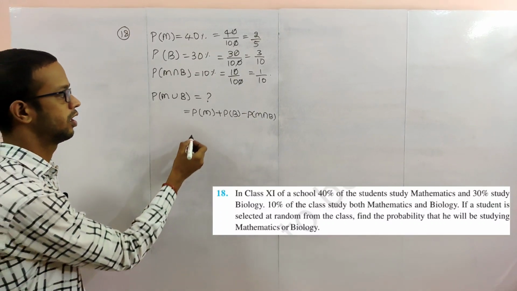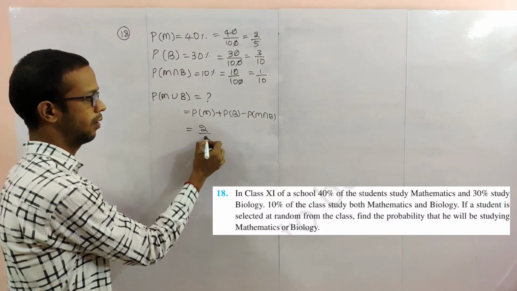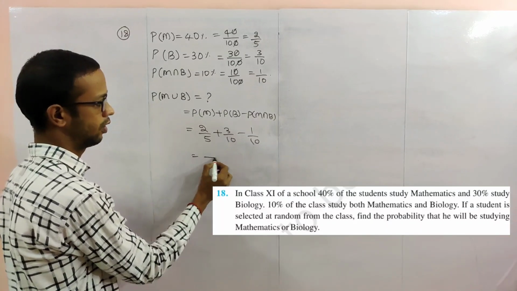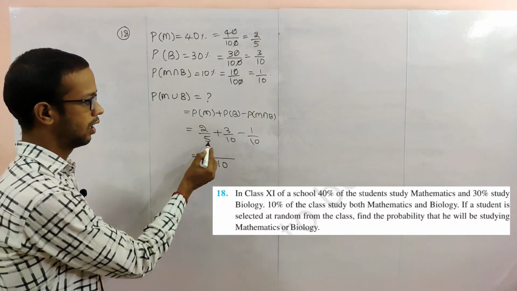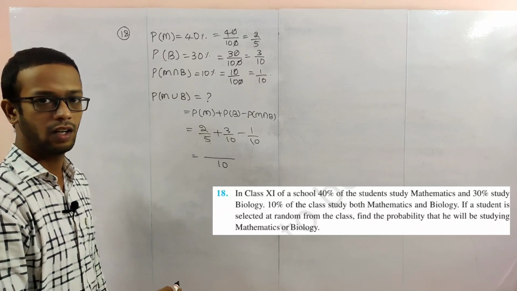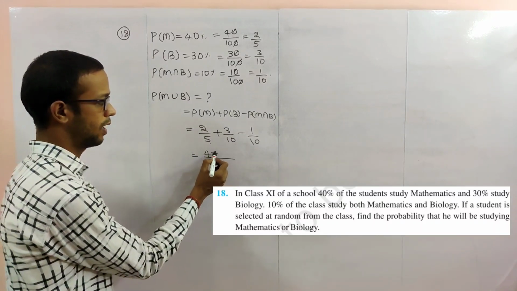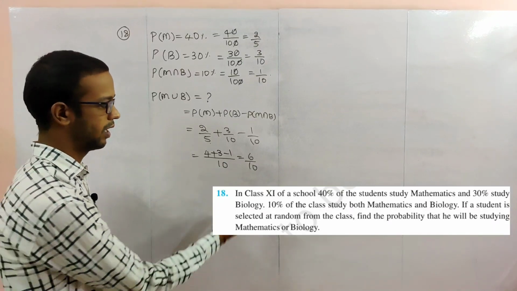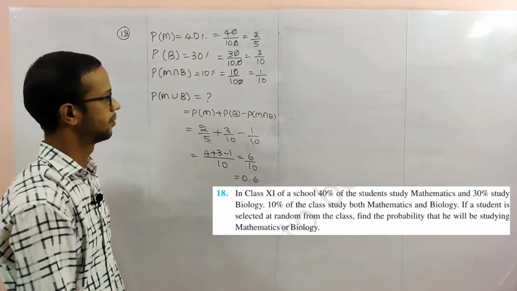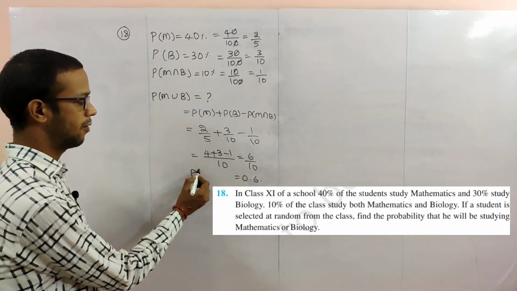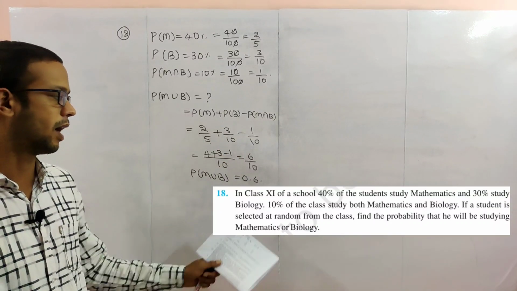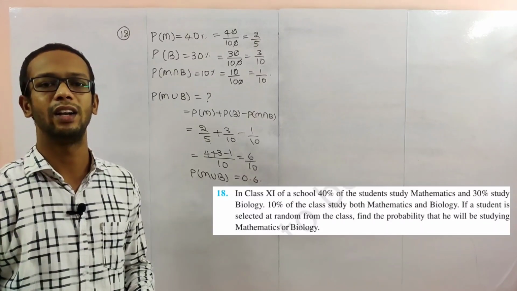All values substitute in this one. 2 by 5 plus 3 by 10 minus 1 by 10. If you take the LCM 10, here 5 is there, multiply with 2. 4 plus 3 minus 1, 6 by 10. 6 by 10 is 0.6. So the probability that the selected person studies maths or biology is 0.6.